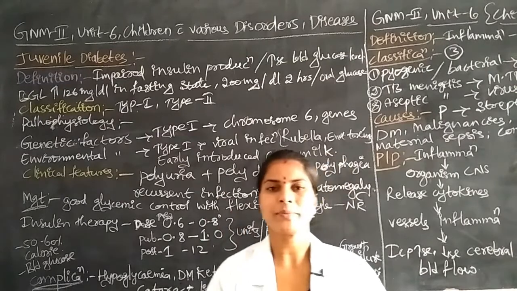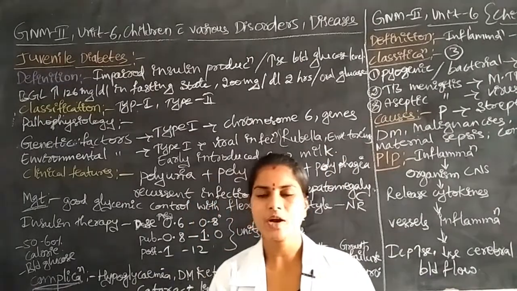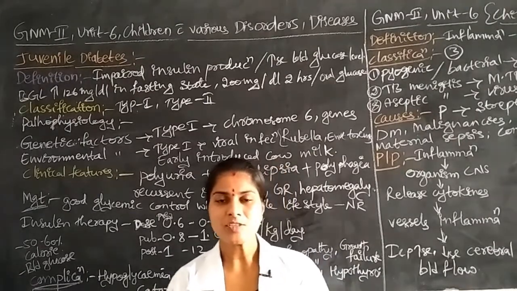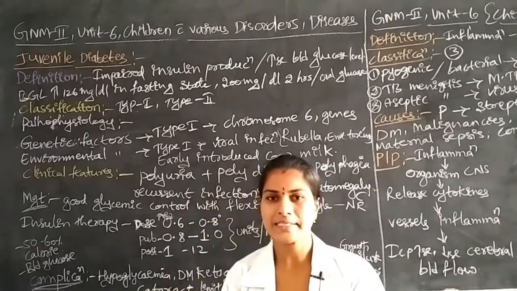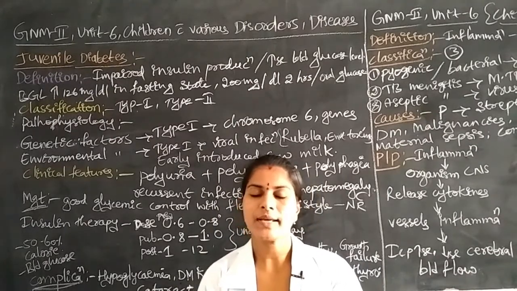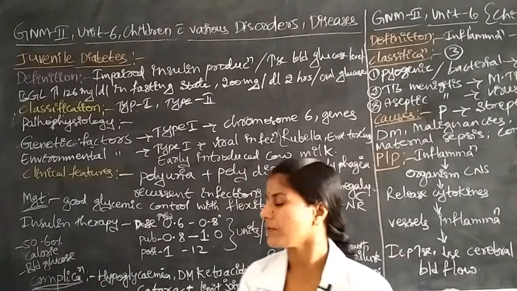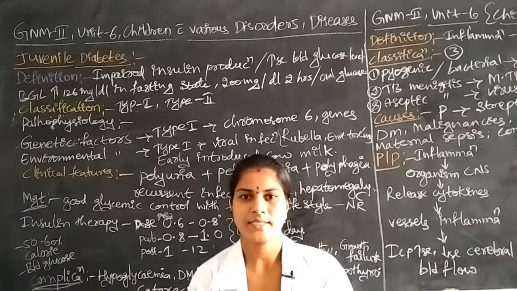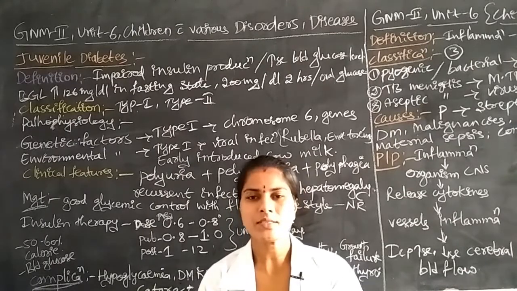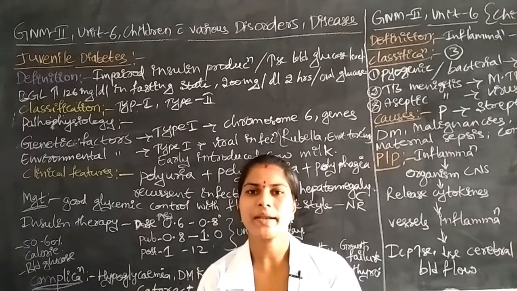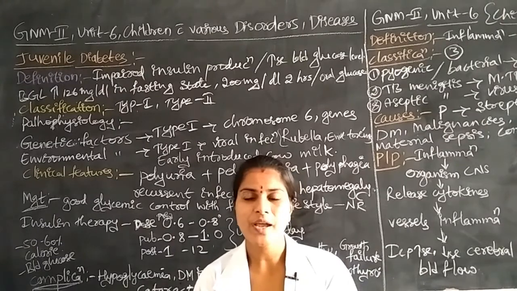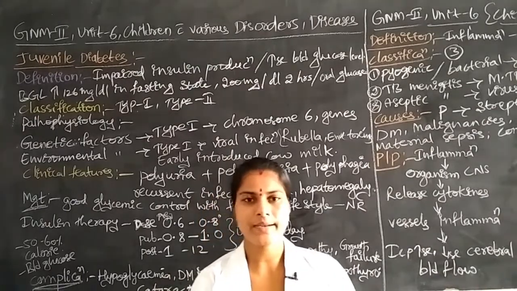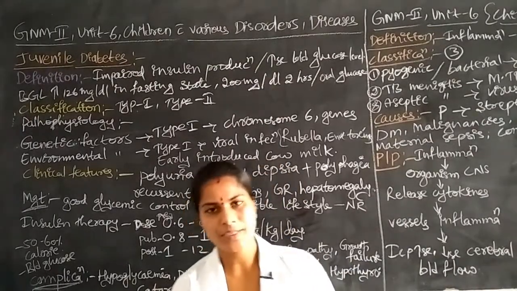What does management mean? First of all, as a nurse we have to improve the children's health by maintenance of a good diet and by controlling the glucose or glycemic state. What is the main reason? Increased glucose levels in the blood. What type of medications do we have to administer to maintain normal blood glucose levels in the children? That we have to administer.